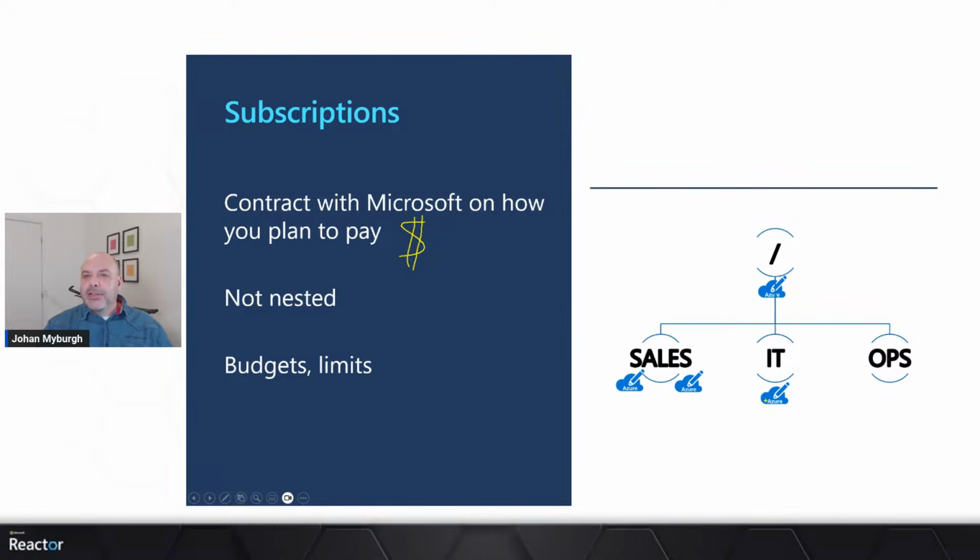And then you can see in that slide on the right hand side, you'll notice that if I just make this red, you'll see that there I've got the IT management group. These are my management groups, right? Those there are the management groups. And then the IT management group has got that one subscription, and the sales management group has got those 2 subscriptions. There's also a subscription in the root, and ops doesn't have any subscriptions at this point in time, right? So management groups nested down to 6 levels, and subscriptions can then strategically be placed around that structure so that it actually makes sense. I'm going to quickly demo this as well.